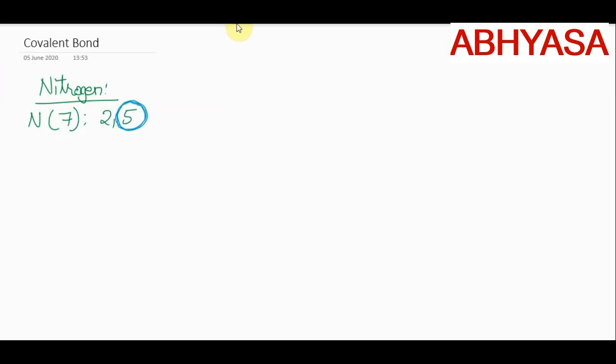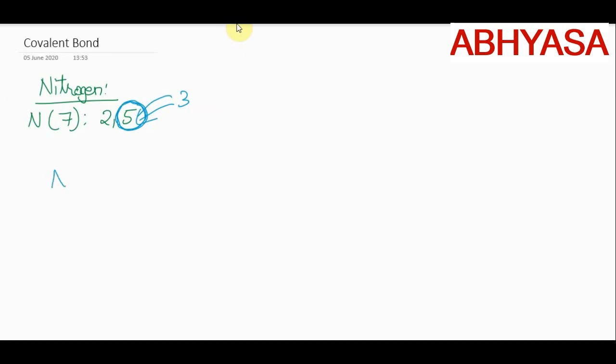When there are 5 valence electrons, how many electrons of nitrogen should participate in bonding? Definitely it is 3, isn't it? Why is it 3? Because to get the octet configuration, nitrogen requires 3 more electrons. So how many electrons are participating? Both the nitrogen atoms which are involved in bonding contribute 3 electrons each.